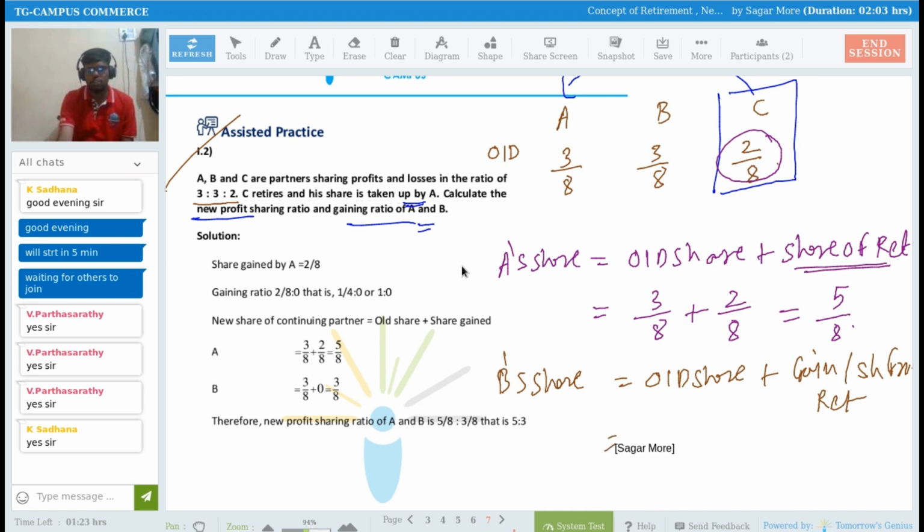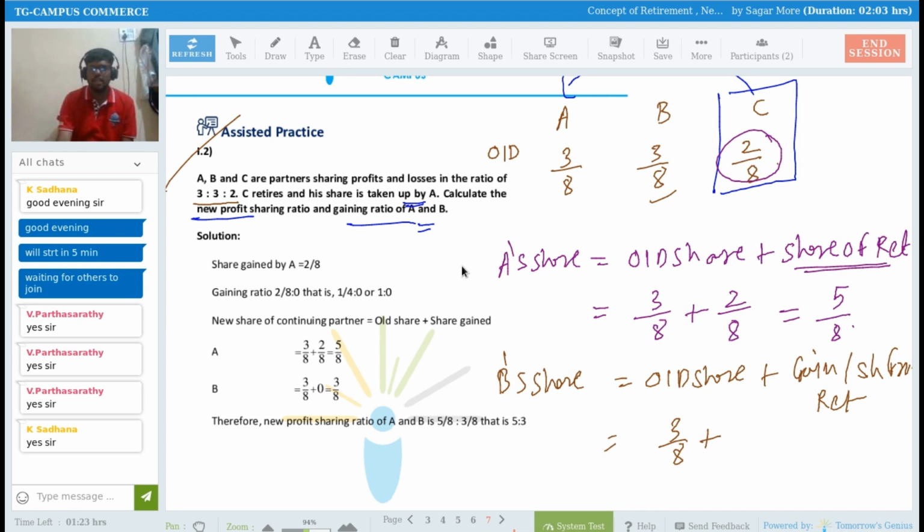B's old share was 3 by 8. Is he getting anything from partner C? The answer is no, he is not getting anything from partner C.